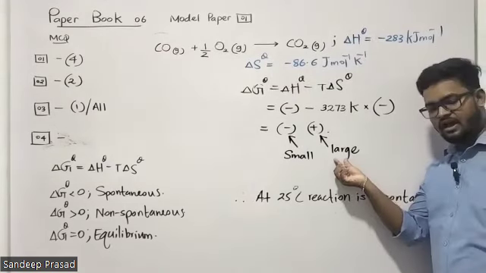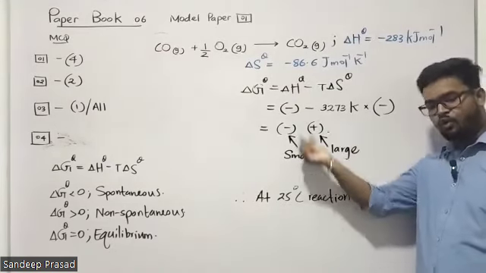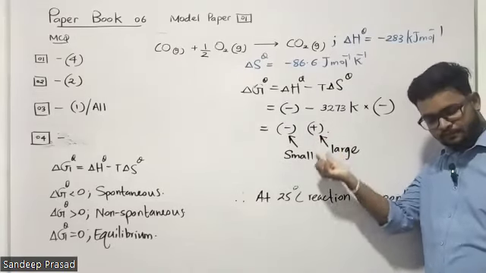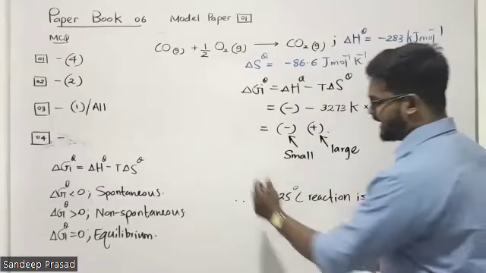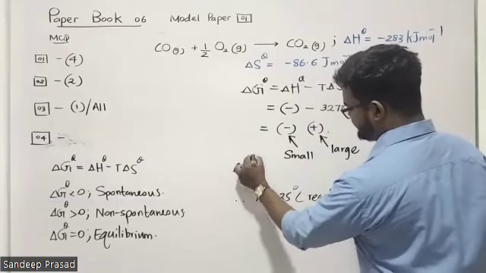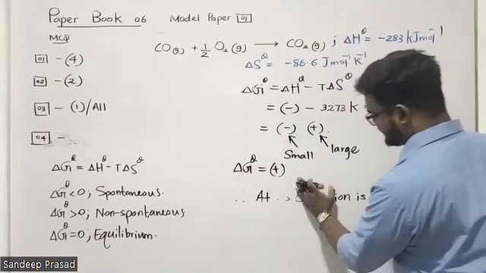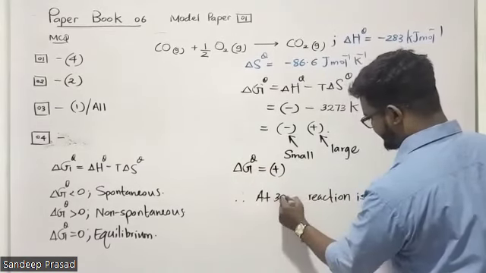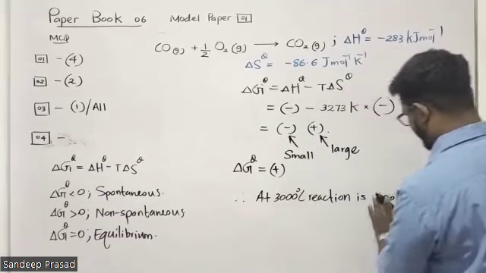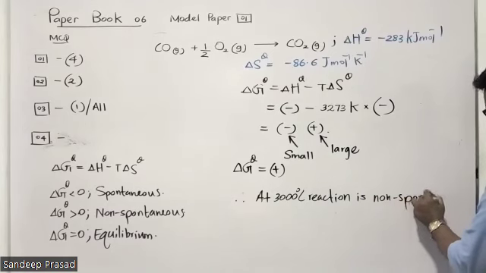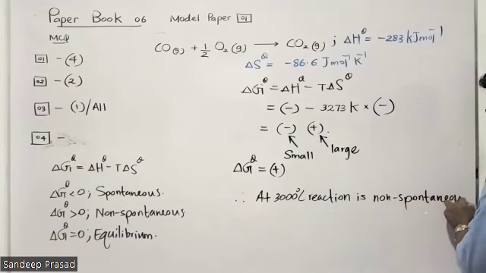The summation is a positive value. Therefore, delta G theta is positive. At 3000 degrees Celsius, the reaction is non-spontaneous. Keep that in your mind.